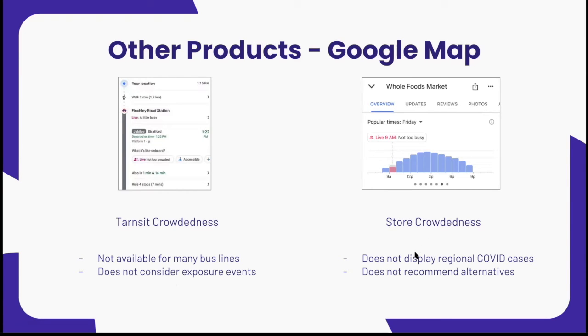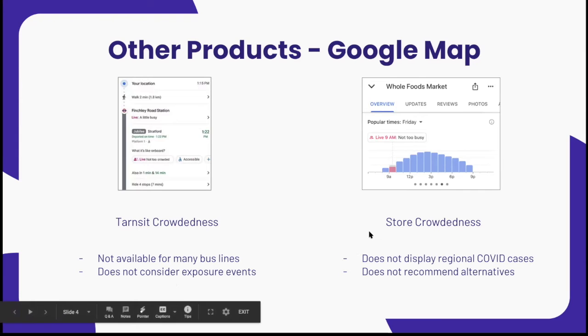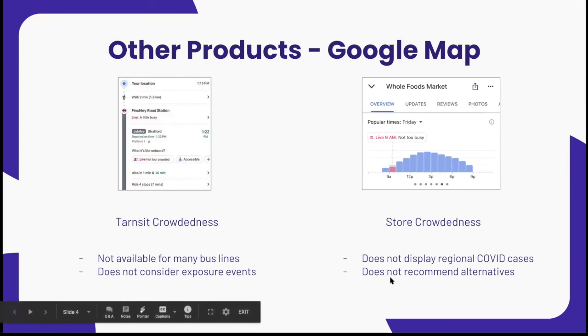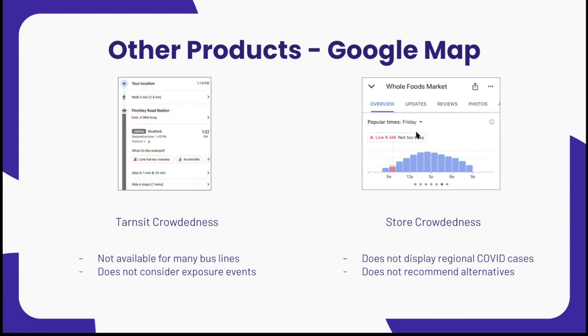For the store crowdedness feature, it does not display regional COVID cases, so we cannot know whether a shop is close to any exposure events. And it also does not recommend alternatives, so the user must manually search through all the alternatives nearby and then check the business of each shop.